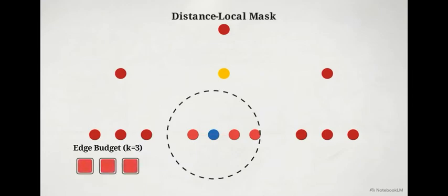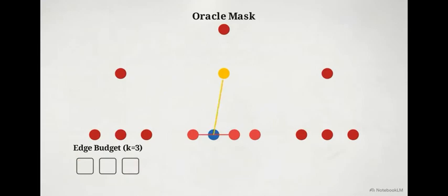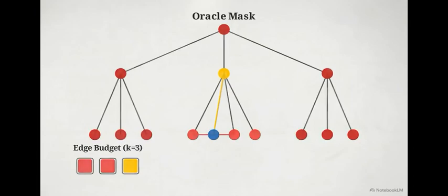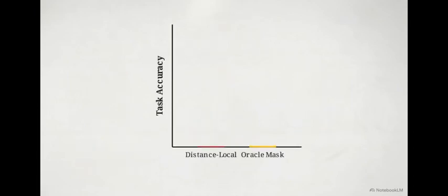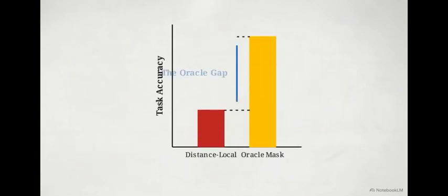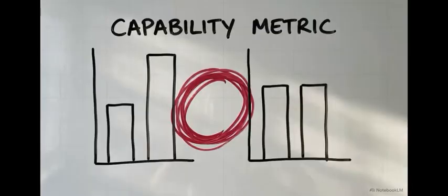A basic distance local proximity mask spends its budget on the nearest physical neighbors, the siblings. A perfect oracle mask, built using the ground truth structure of the data, allocates its budget to reach both those local siblings and a structurally distinct parent node. The performance difference between that simple proximity routing and the perfect structural routing is the oracle gap. Closing that gap serves as the primary metric for proving a model's architectural capability.